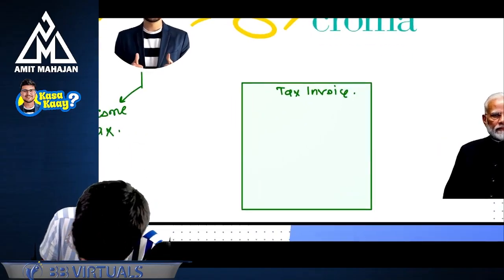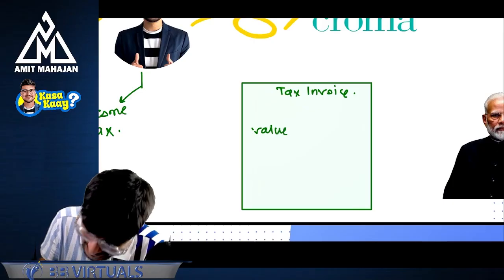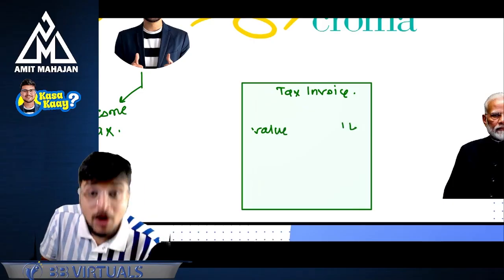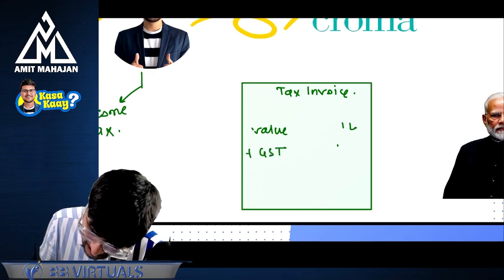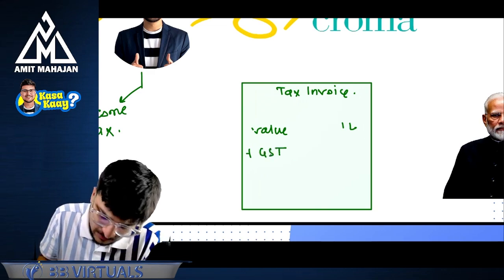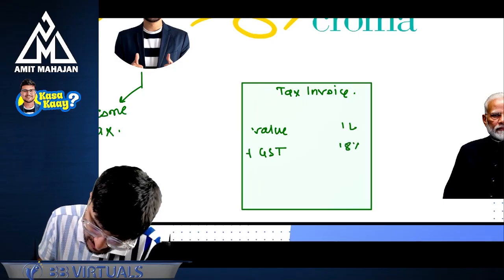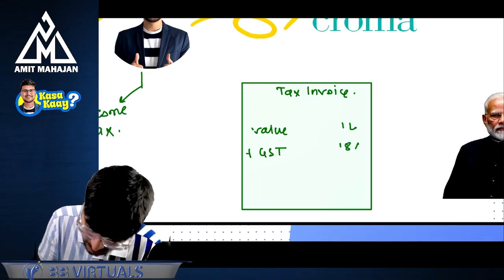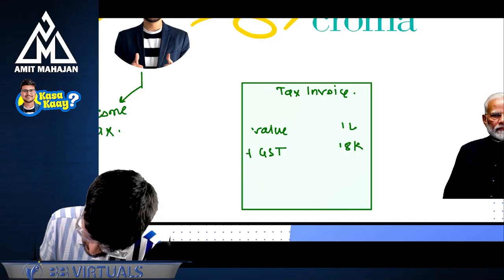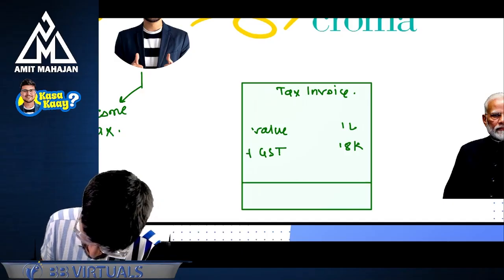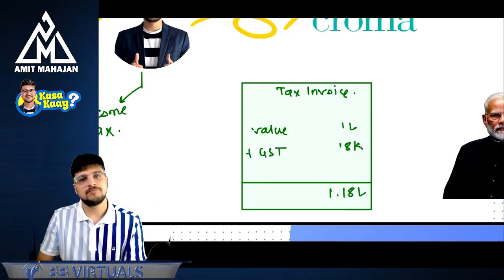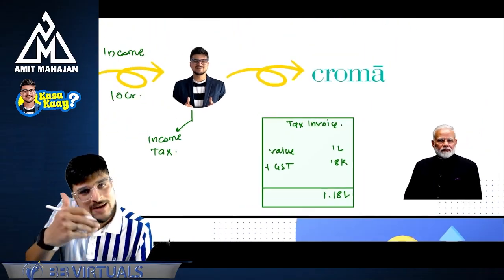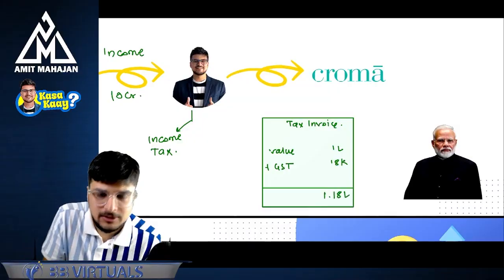Now, if I see the value of that particular AC, I can see the value as 1 lakh. Of course, they will charge GST on that. The GST will be 18%, which is 18,000. And then the final figure which they took from me is 1 lakh 18,000. Perfect. So I must have given Chroma 1 lakh 18,000.